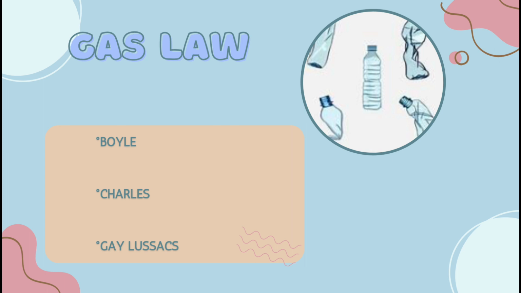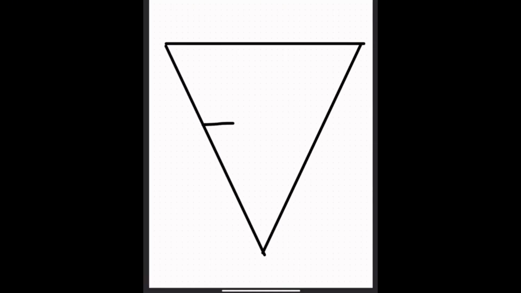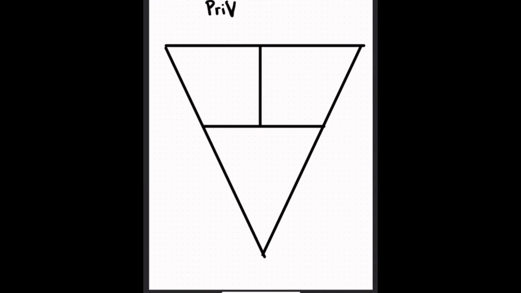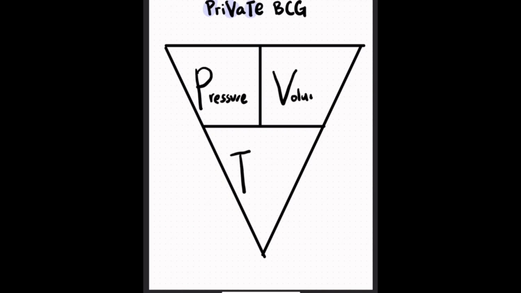For your information, there are three gas laws. First is Boyle, second Charles, and third is Gay-Lussac. The way to differentiate each of these laws is to make an inverted triangle, putting two components above and one component below. We can also use a simple acronym, where P is for pressure, V is volume, and T is temperature. So BCG: B is for Boyle, C for Charles, and G is for Gay-Lussac.